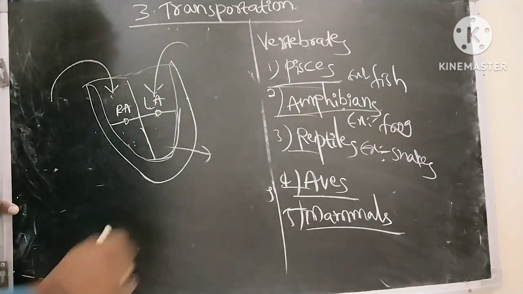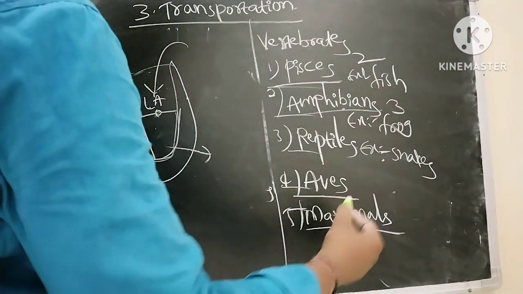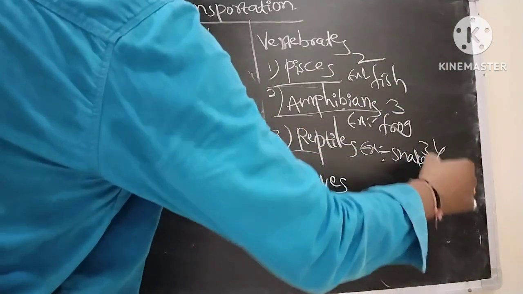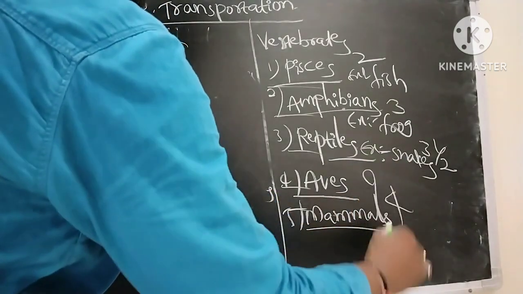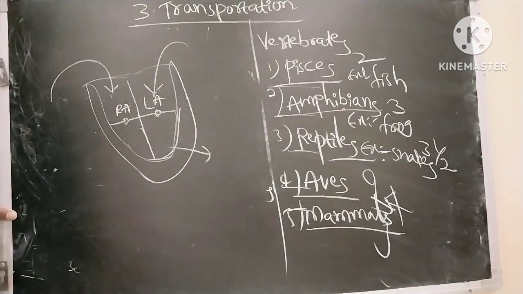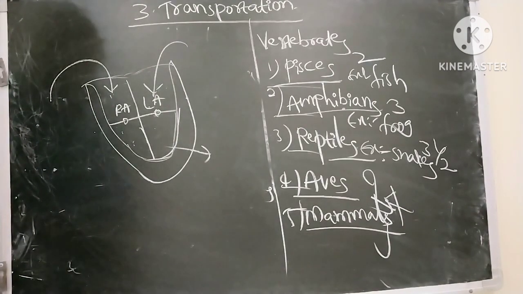It means the two-chambered heart in fishes evolved into a three-chambered heart in amphibians, evolved into an incompletely divided four-chambered heart in reptiles, evolved into a four-chambered heart in aves and mammals. So this is about the evolution of transport system. And we will discuss another topic in the next class.